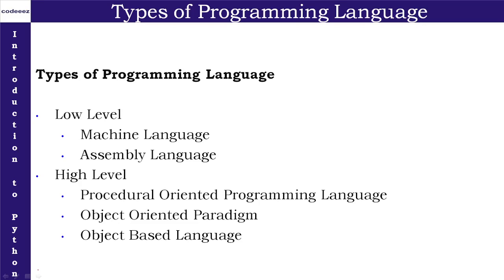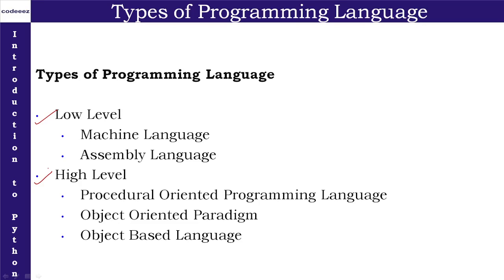Now, we can categorize them into two parts, that is low level and high level. Low level does not mean that it is very much inferior and high level is very much superior. Low level simply means that whatever instructions are given by the programmer to the computer are in the machine understandable format, right?